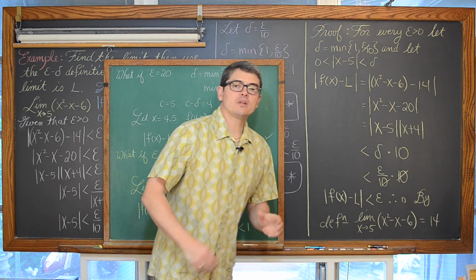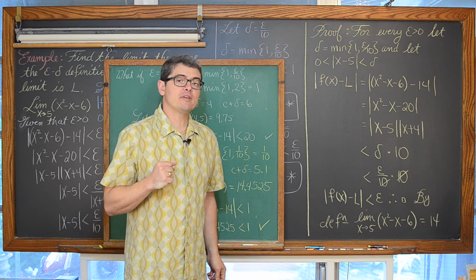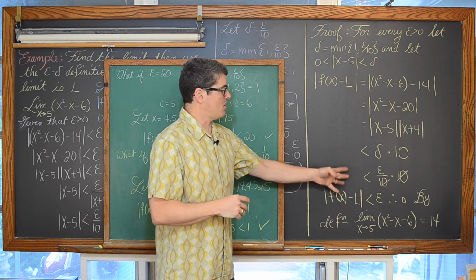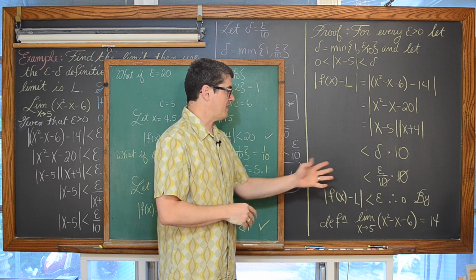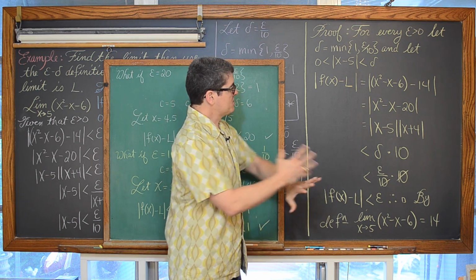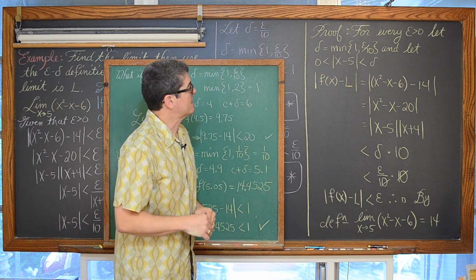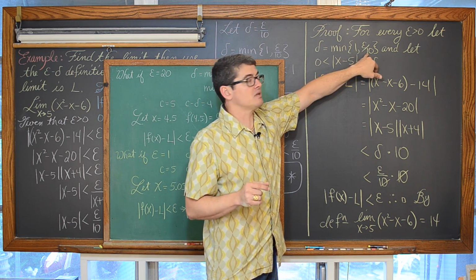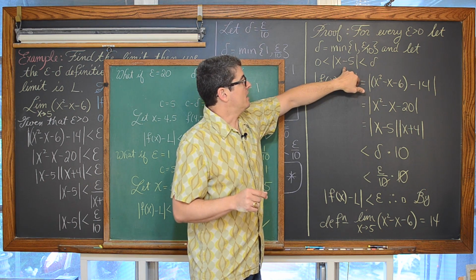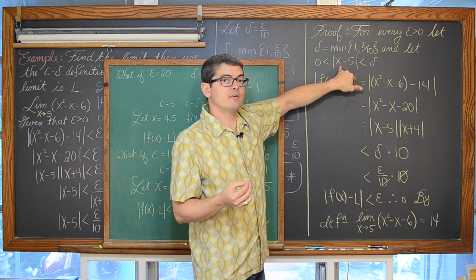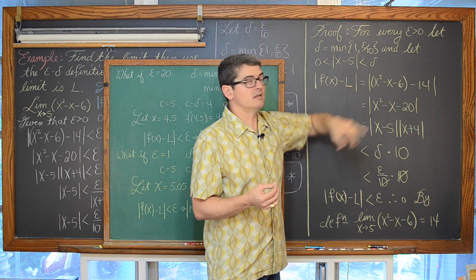Now before we move on to our last example, which is going to be an absolute value function, I wanted to put some concrete arithmetic, some examples that go along with this proof. Not validating the proof is true, because you can't do a proof with just examples, but show you some examples on how they relate to what we said in this proof. That if delta is the minimum of 1 and epsilon over 10, and we are looking for x approaching 5, we're letting the absolute value of x minus 5 be less than delta.